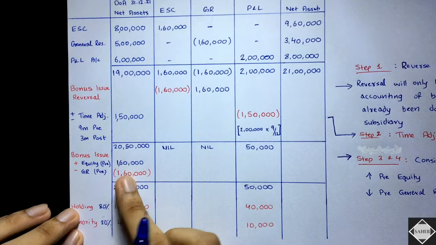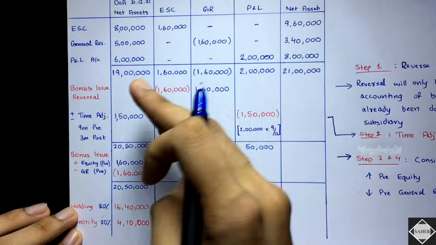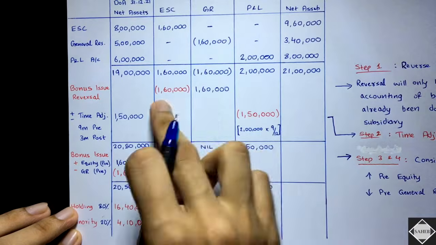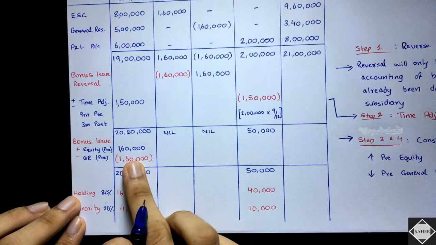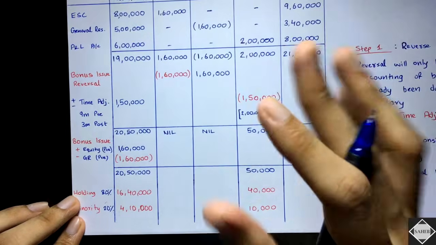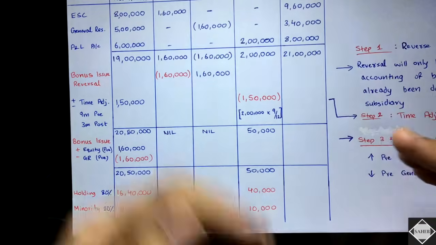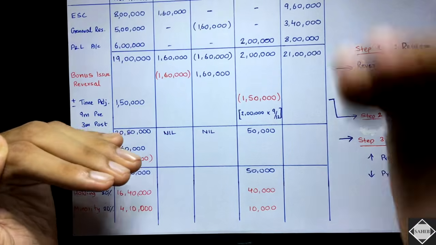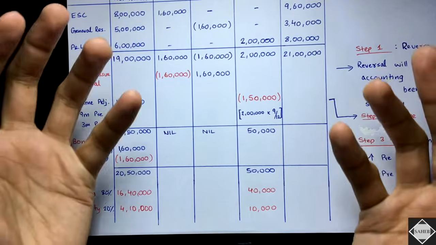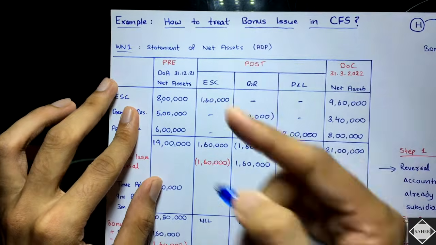So you see, this is completely illogical actually. I mean, why are we doing this? It's having nil impact, isn't it? Here also it had nil impact. Here also it had nil impact. Minus plus. Yes, that's what bonus is. It's just shuffling of the net assets. Nothing actually happens because of bonus, really. It's just shuffling of the net assets. Reserves decrease, and in the same proportion share capital increases. So the impact on the net assets is nil, it is zero.